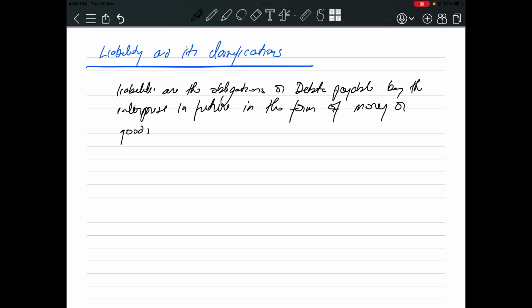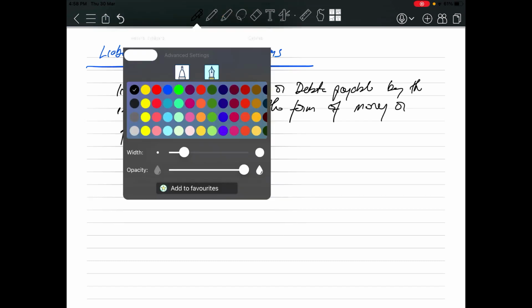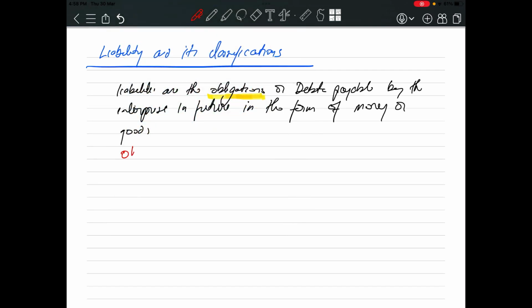Okay, now before we move further, we have to understand what is this obligation. What is the meaning of obligation?